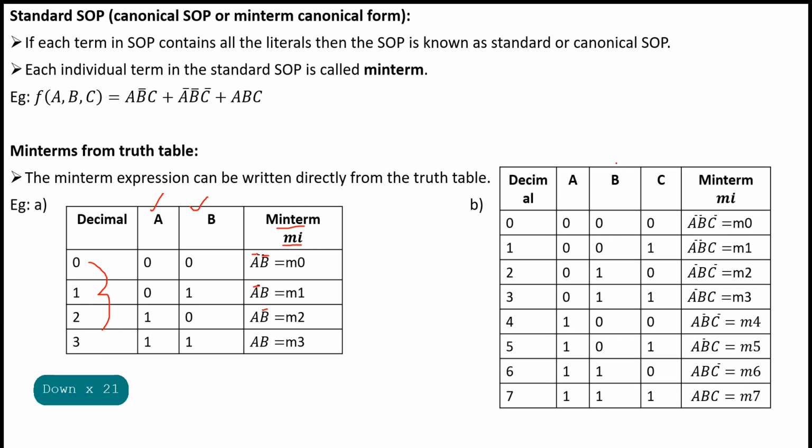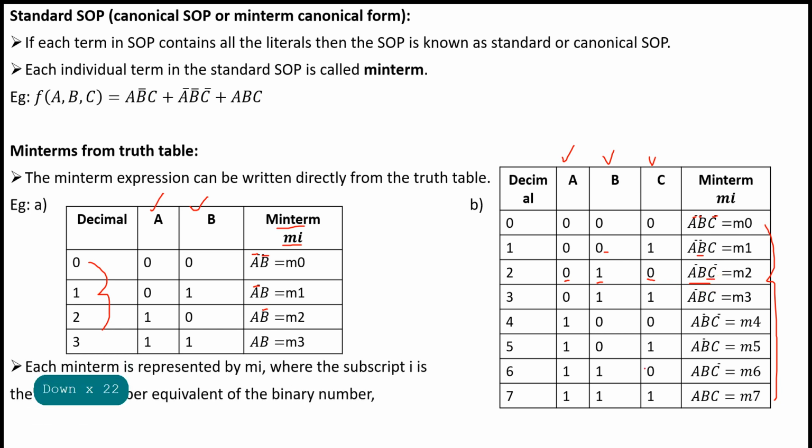Next, the three variable truth table, from 0 0 0 to 1 1 1. These are all the min terms. See A, B, C. A is 0, B is 0, and C is 0, so A bar, B bar, C bar. This is one min term. Here A bar, B bar, C. Here A bar, because A is low, B is kept as it is, and C is low, so that is C bar.